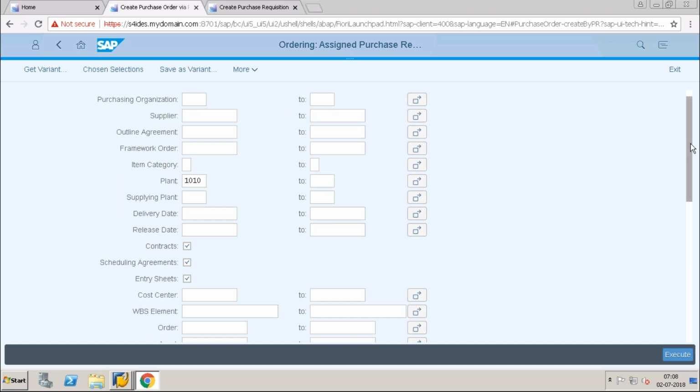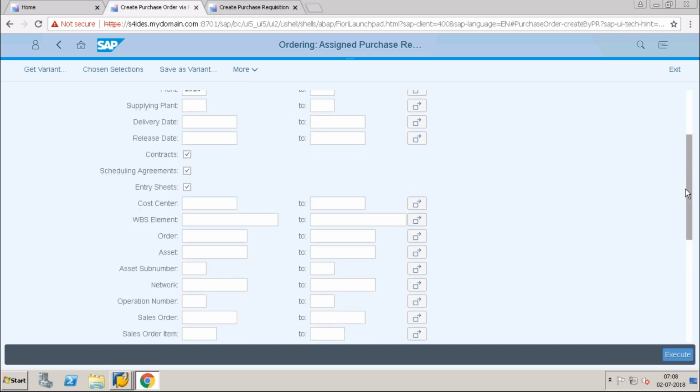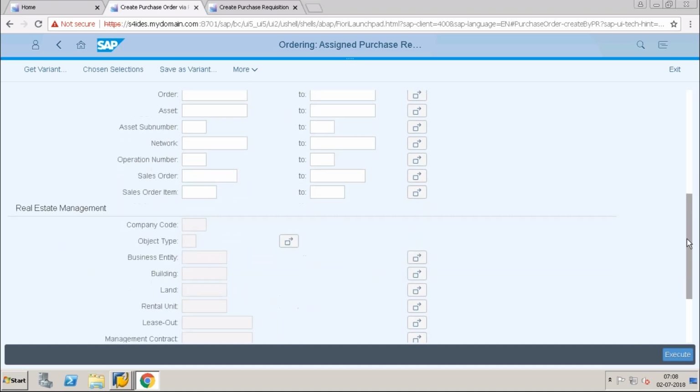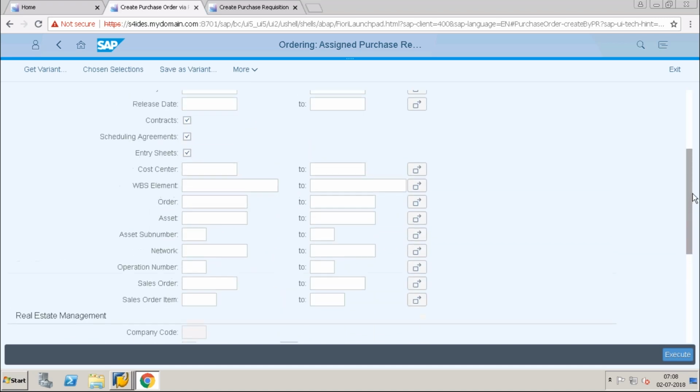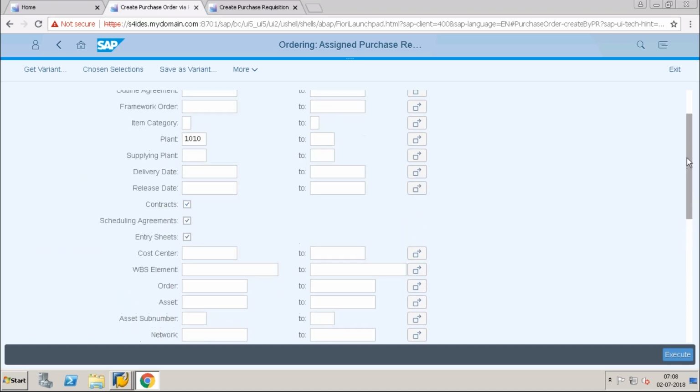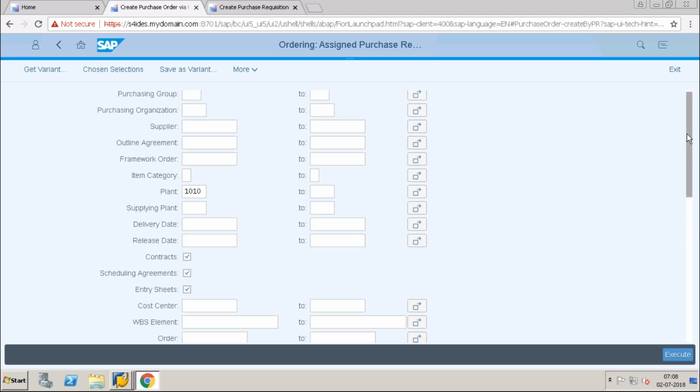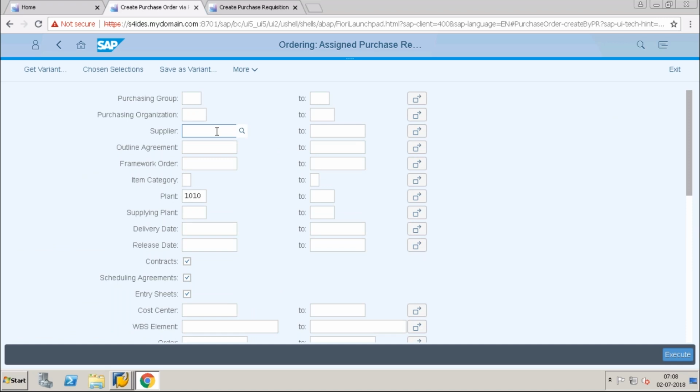I need to get a material. I'll try with the vendor, the source, and just execute. So now I should get all the purchase requisitions which I have created using this material and vendor, the plant and vendor combinations.